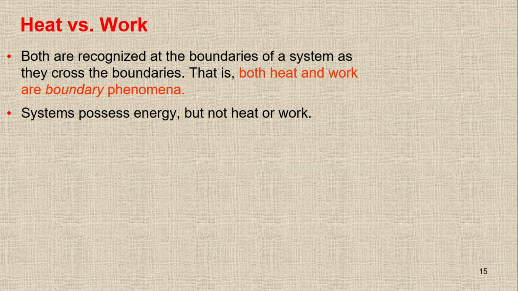Heat will be only on the boundary, when there is energy transfer through the boundary. So the system will not possess any heat, and it will not possess any work, because when the energy transfers through the boundary, the state will be different. So a system only possesses energy, but not heat or work.